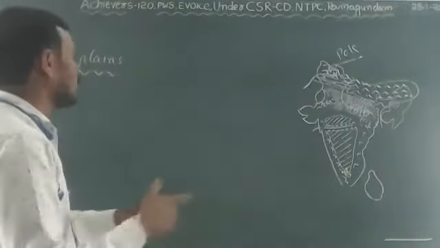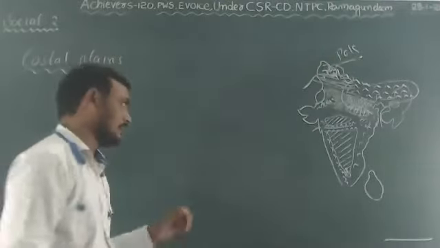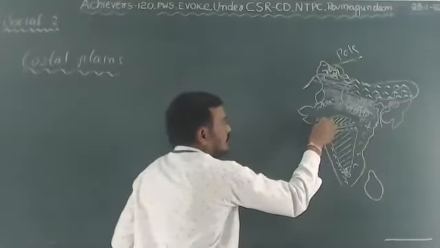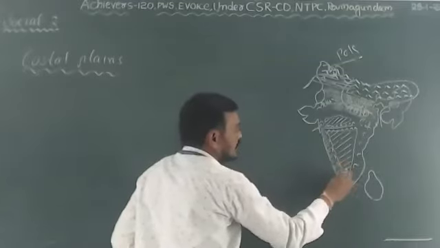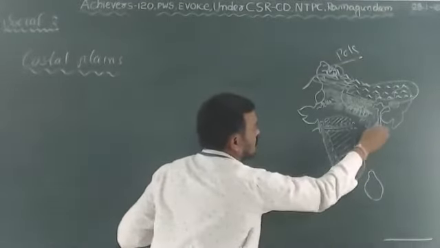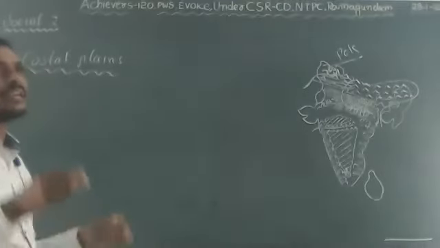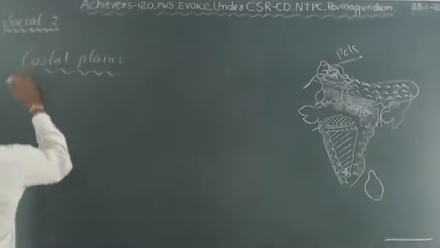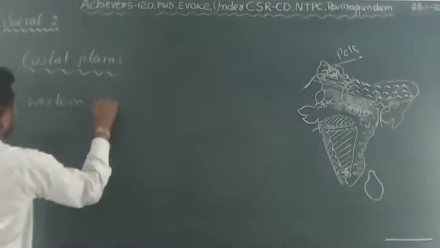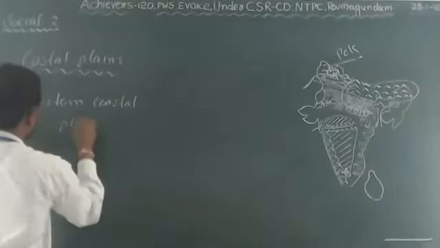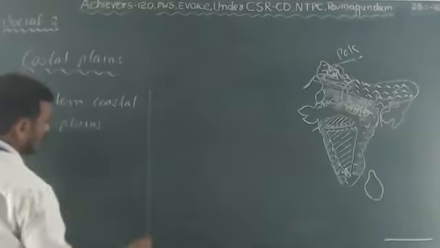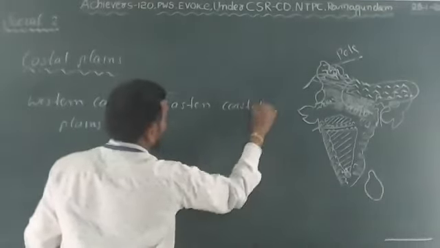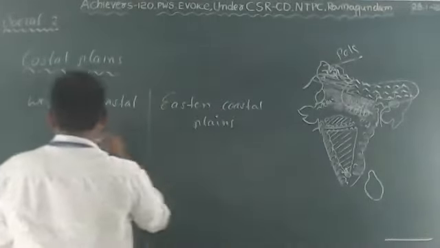See, but where are the coastal plains situated is now the question. Coastal plains are situated in between the Western Ghats and the Arabian Sea, and the Eastern Ghats and the Bay of Bengal. So let you understand the differences between the Eastern and Western coastal plains. First of all, we'll discuss the Western coastal plains, next the Eastern coastal plains.